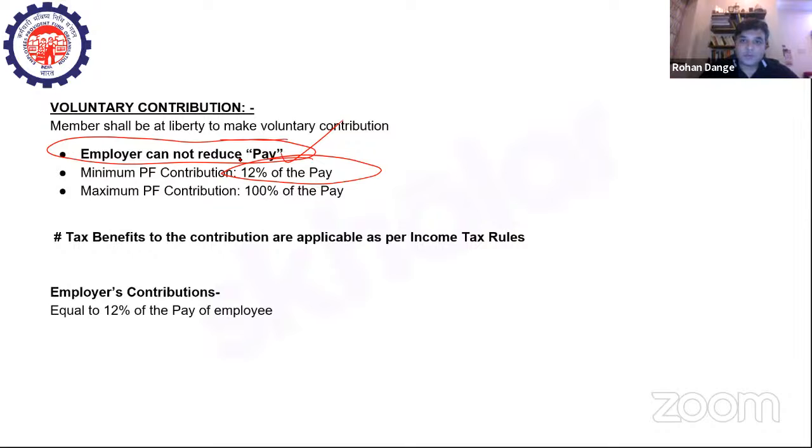What happens is that many students get confused. In the exam, they ask, what is the maximum permissible limit under the PF contribution in the Employees Provident Fund and Miscellaneous Provisions Act?